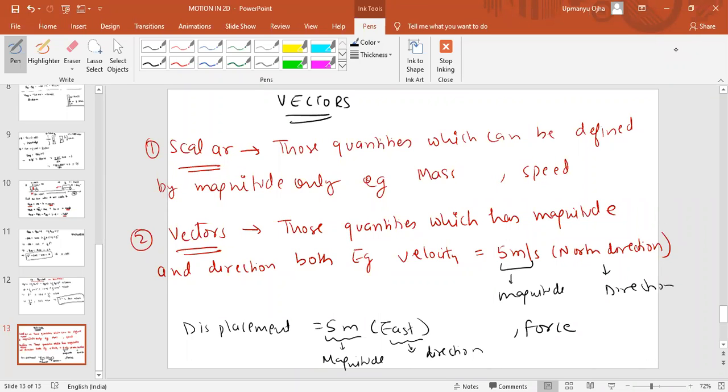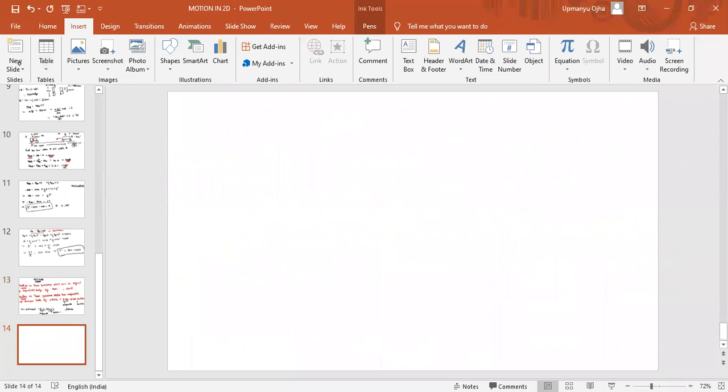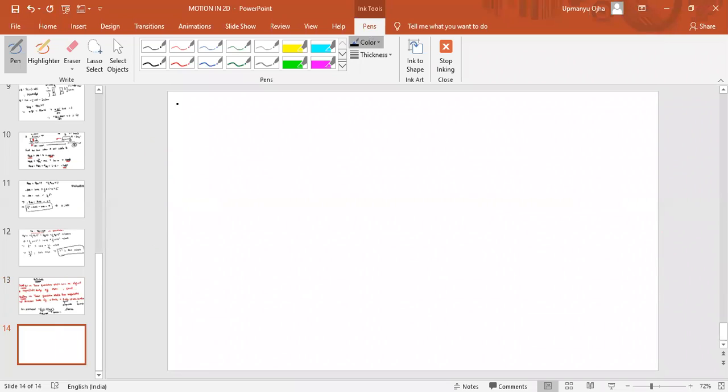And one more point is there for vectors. Vector quantities are those quantities which should obey the vector law of addition. A quantity which obeys the vector law of addition, they're only known as vector quantities. Okay, so these are the vector quantities.